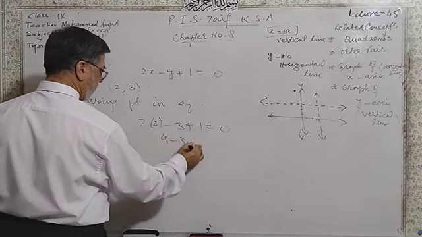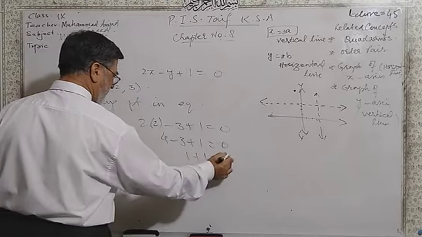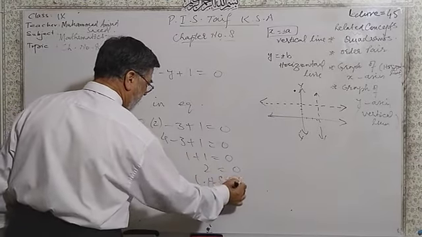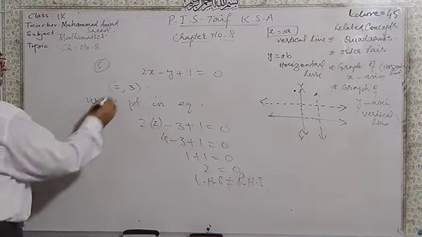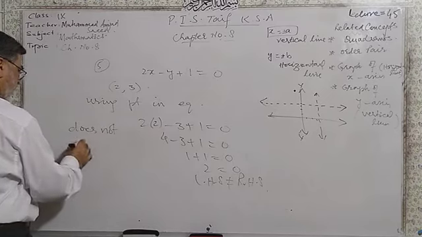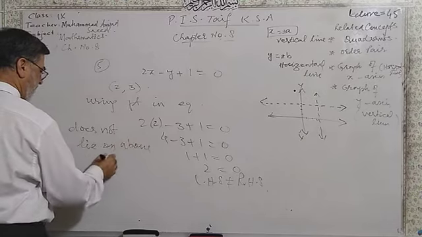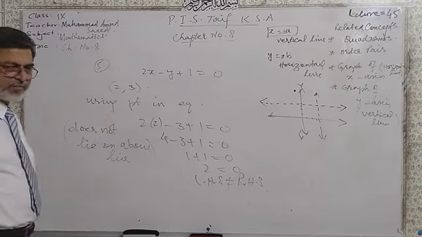4 minus 3 plus 1 is equal to 0. 4 minus 3 is 1. 1 plus 1 is equal to 0. 2 is equal to 0. Left hand side is not equal to right hand side. It means that point does not lie on above line. Dear students, that is the conclusion.